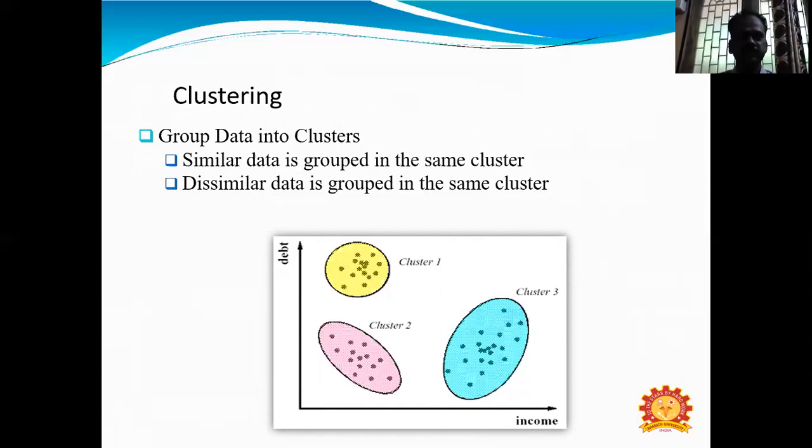Clustering is classified into various categories: partitioning-based clusters, hierarchical clusters, dimensionality reduction clusters, etc.